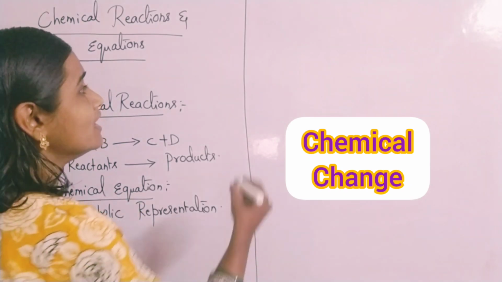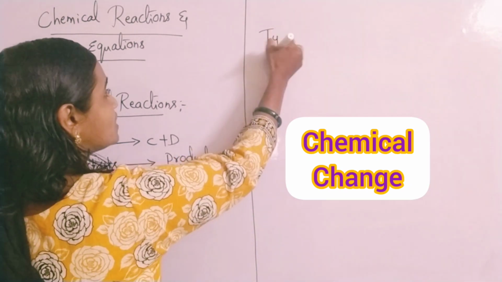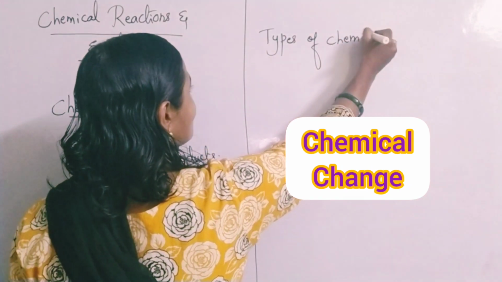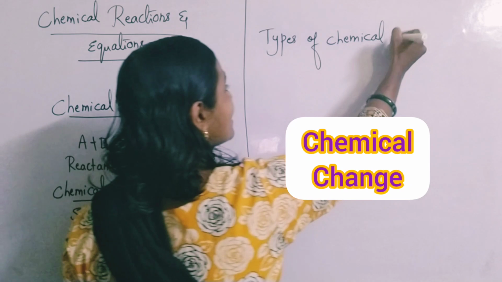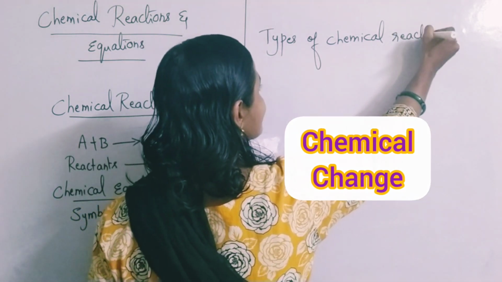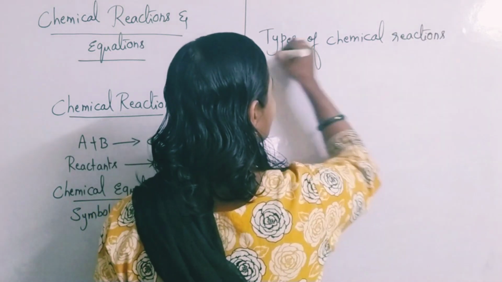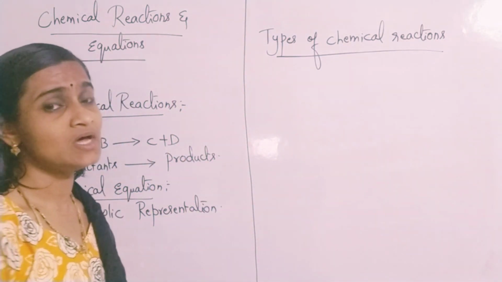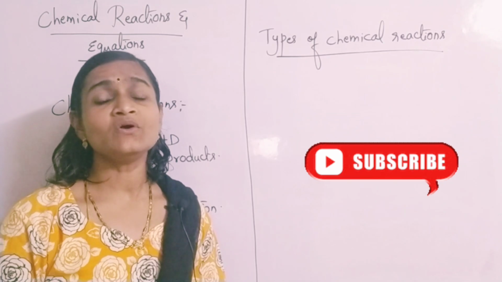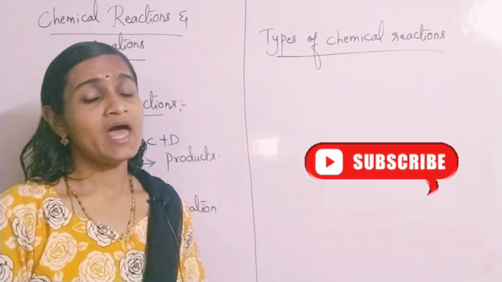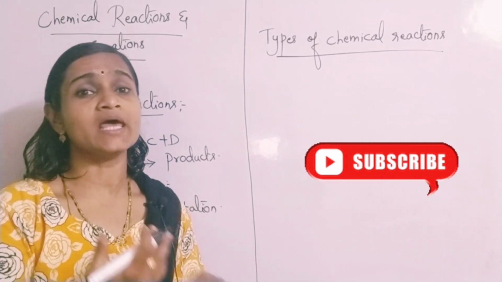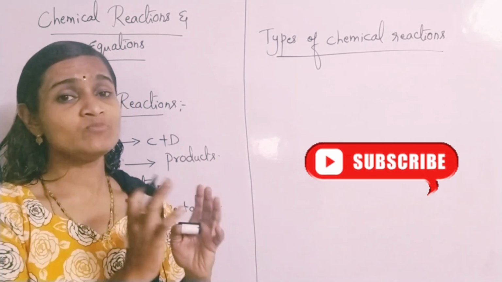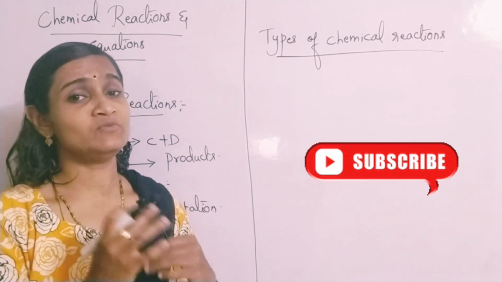So we'll go to the types of chemical reactions. What are the different types of chemical reactions? Basically we have 4 types of chemical reactions. We are going to discuss this. In this video we will be discussing some types, and in the next video the remaining types we will discuss. Altogether the objective part we'll discuss in one more video.